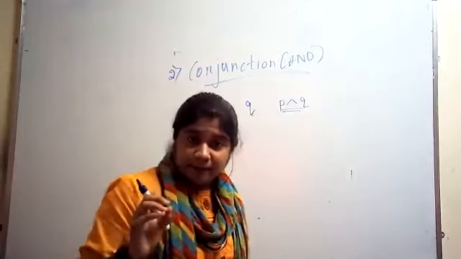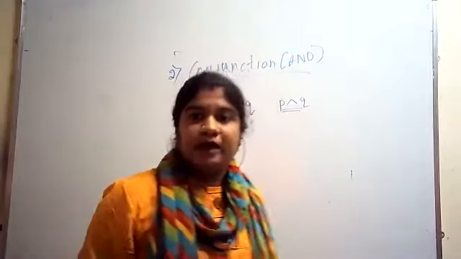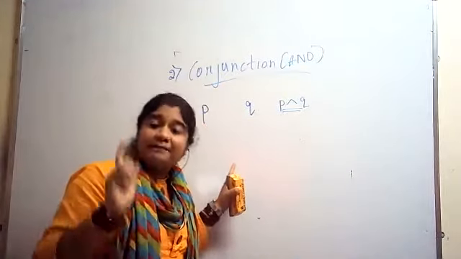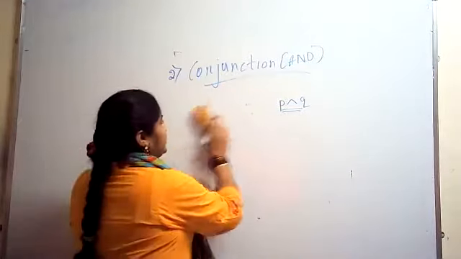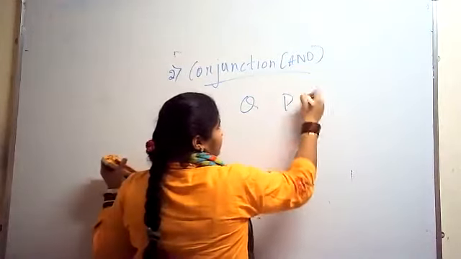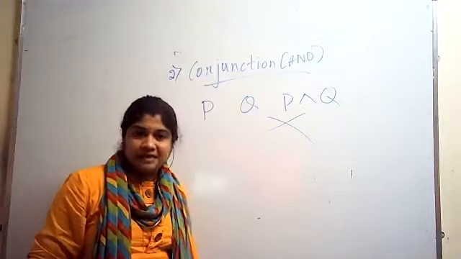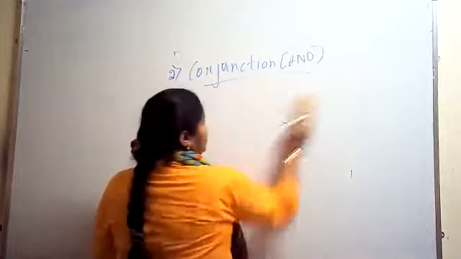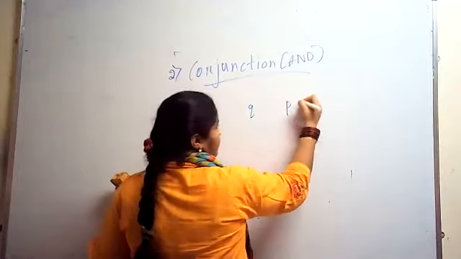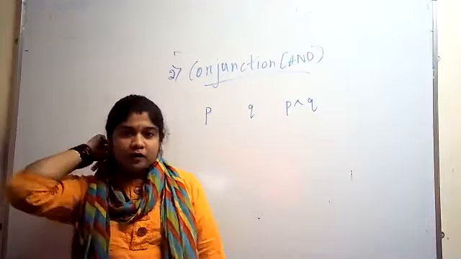Another thing you need to remember here: propositions are represented in small letters. Even by mistake, don't represent them as capital P, capital Q. That is wrong. You need to represent them with small letter p, small q.